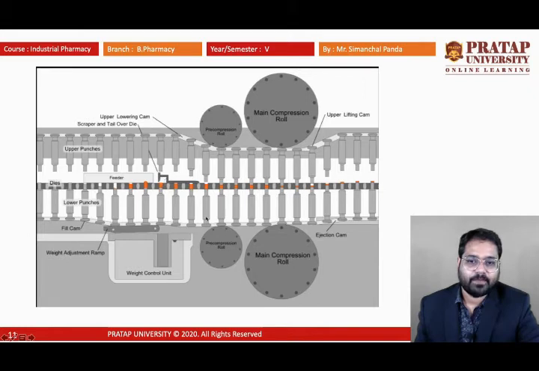Excess amount of weight will be swiped off here, and then after we can see the pre-compression roll. Here it will move slowly down, it will apply a little pressure slowly, and after that there is the main compression roll, through which compression will be generated, and by the compression the tablet will be formed, and after that it will go for the ejection of the tablet. So similarly this cycle will continue. This is the upper lowering cam, scraper at the tail end. I was just discussing that. So this is the ejection cam.